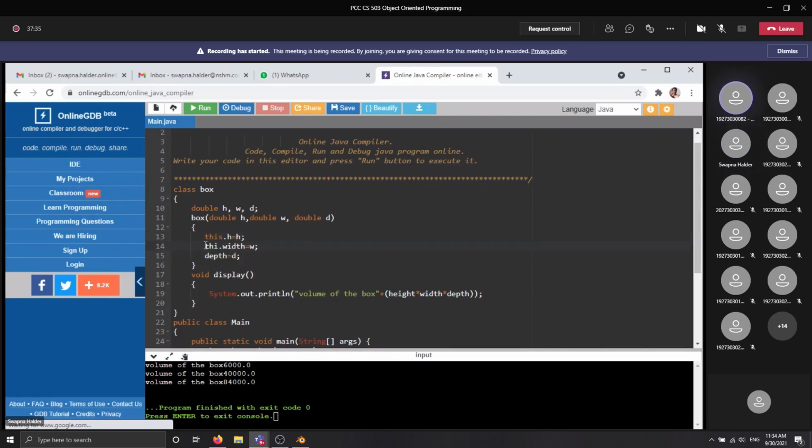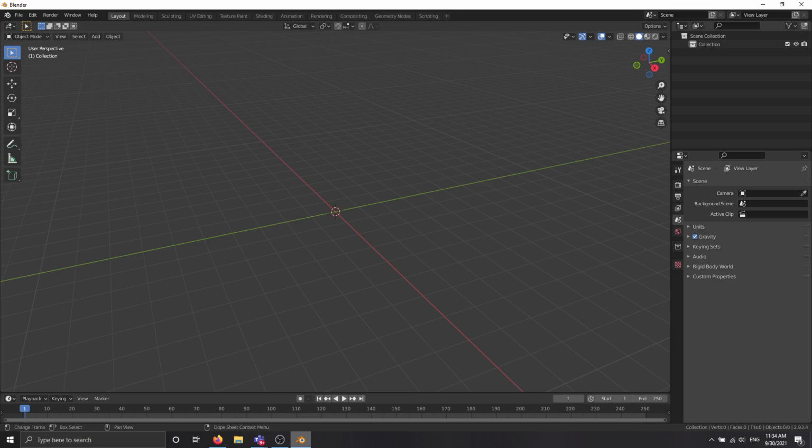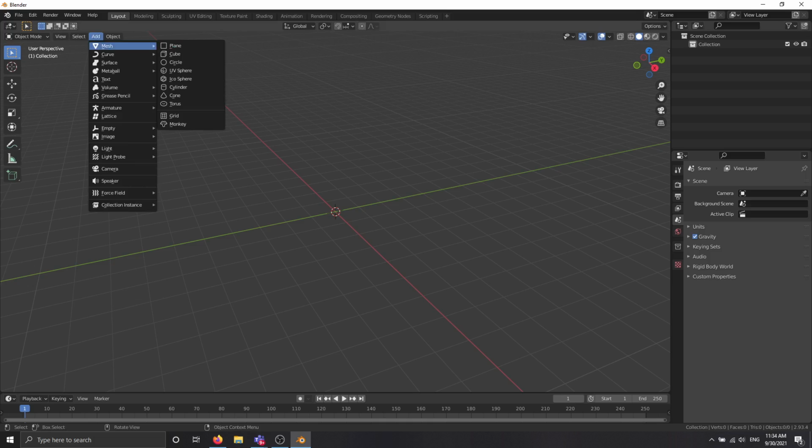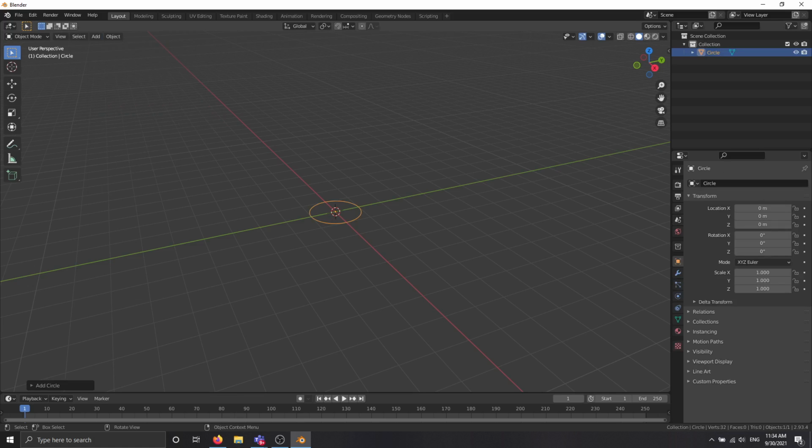Ma'am, is this the constructor overloading? No. This is not constructor overloading. Constructor overloading means you are using more than one constructor in this box class, but the constructors have separate signature types. Signature type means the parameters declared within each constructor are different. Just like you are creating one constructor without any parameter, a constructor with 3 parameters, and a constructor with 1 parameter.